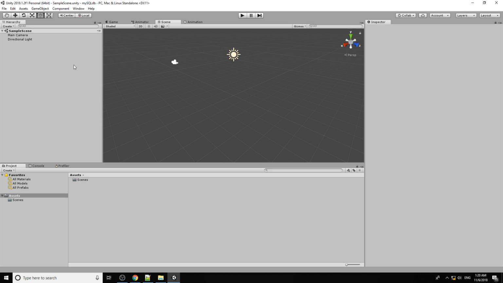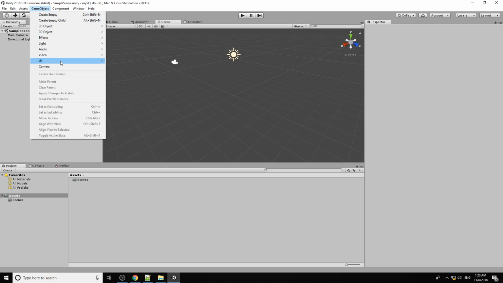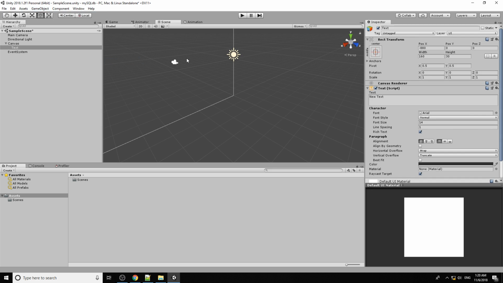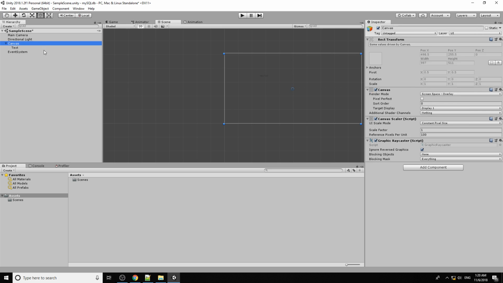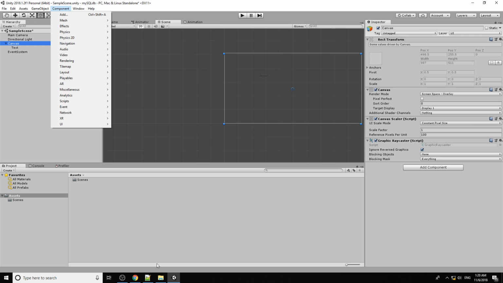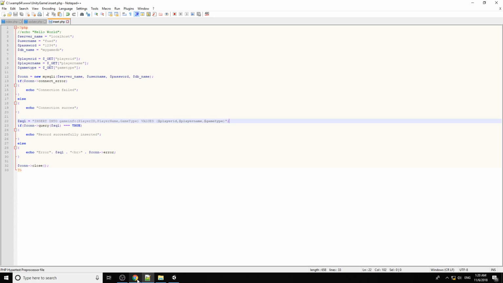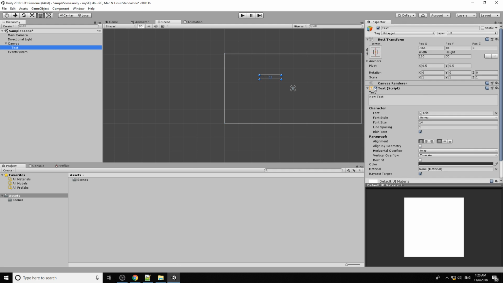Okay, I'll create the UI controls only. So game object, create text. Then to input the values, because we want to replicate this, we will have a player ID, player name, and game type. So I have three input fields there. This one is the player name.